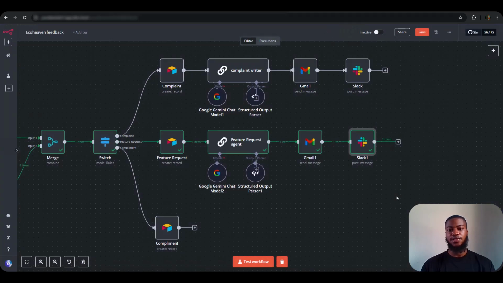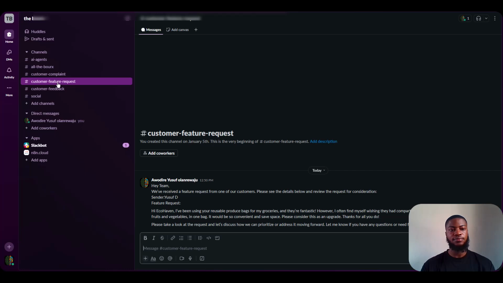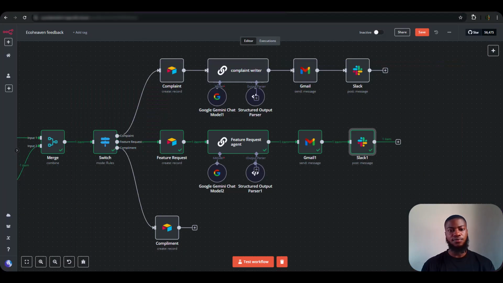Let me pull up our Slack and check if it's working fine. Feature request. Yeah, customer feature request from Yusuf D. So our message came back in. We received a feature request from one of our customers, and the actual request message is here. And you can, by the way, structure it anyhow you like. That's working fine, so let's save this.